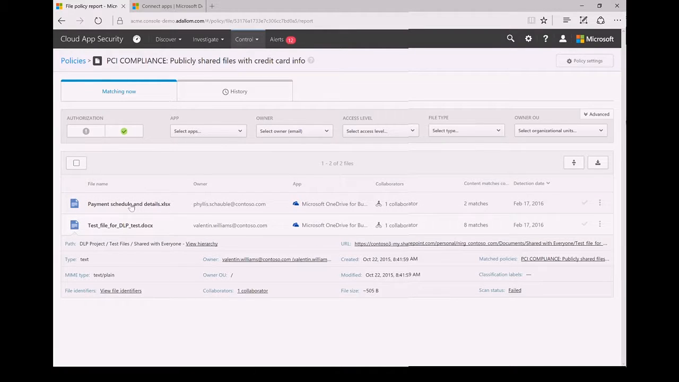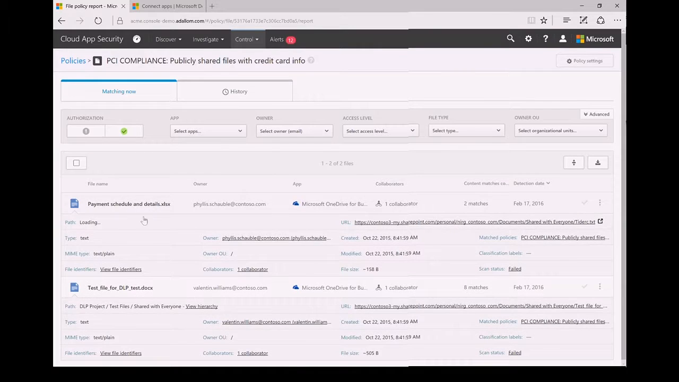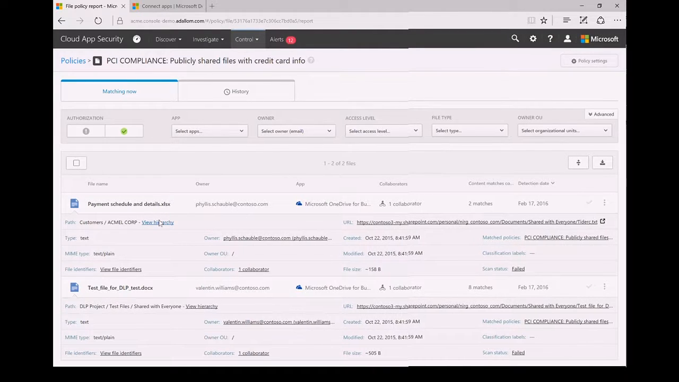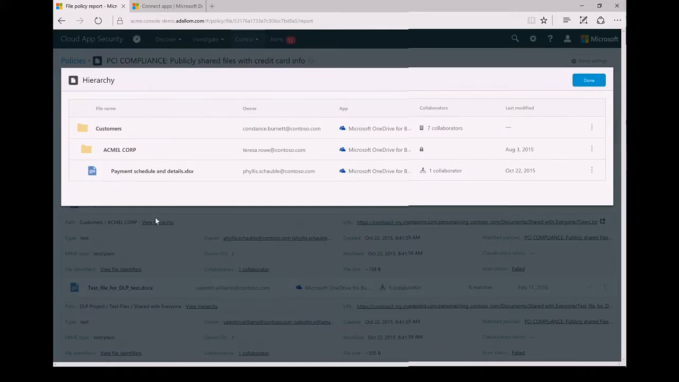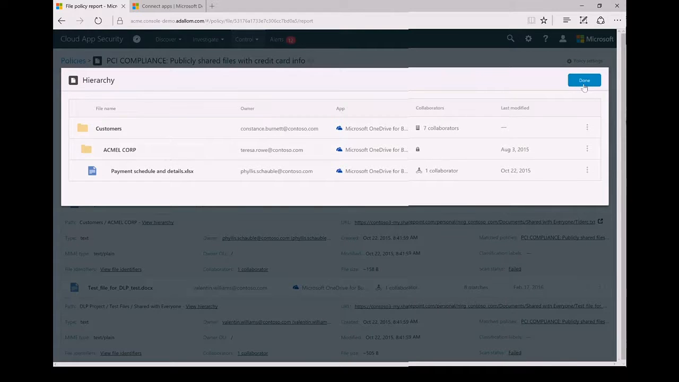Let's look at this payment schedule and details. This is an Excel spreadsheet sitting in OneDrive for Business. It's owned by this woman named Phyllis Schaubel. Maybe at this point I open up Active Directory and I see she's a salesperson for some of my major accounts. I again go into View the Hierarchy, and I see that it's sitting in my Customers folder, in the ECMEL Corp folder. Not feeling good about that.